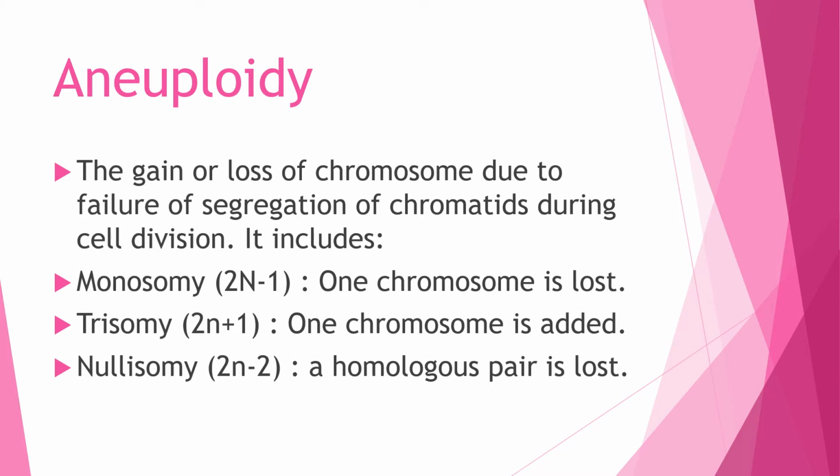In case of trisomy, the number of chromosomes will become 47. In normal they are 46. So trisomy means 2n plus 1, one chromosome is added. And when two chromosomes, a pair of homologous chromosomes, is lost, then it is called nullisomy. So these are about aneuploidy.